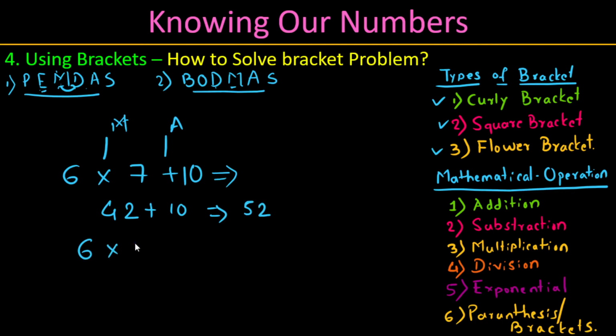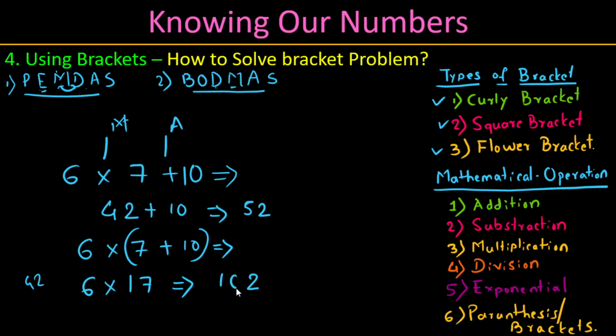6 into 7 plus 10 equal to, okay, I will group the bracket to this. I'm not changing anything, I'm just applying the bracket here. 6, keep it like this. What is the priority? Parenthesis or bracket. First solve within that. 10 plus 7, how much? 17. 6 into 7, 42, 6 into 1, 6, plus 4, how much? 10, right?